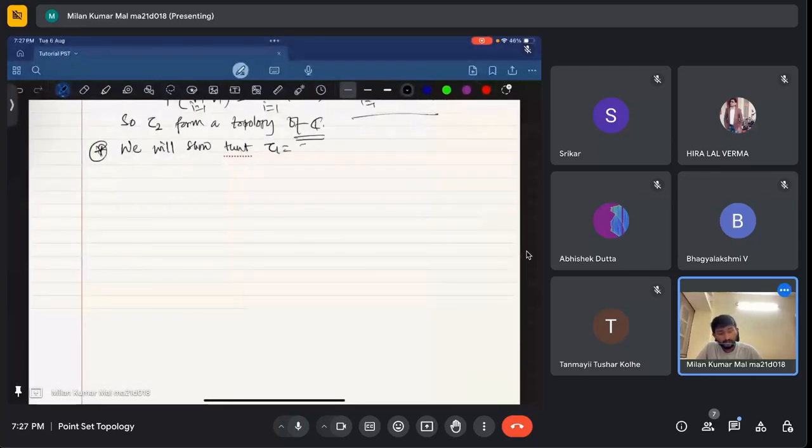Now how will we show that? If I can say any element of tau 1 is an element of tau 2, then we are done. Similarly, let U belonging to tau 1 be an element.